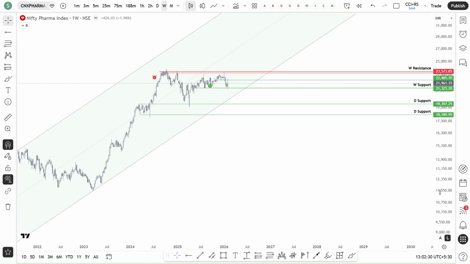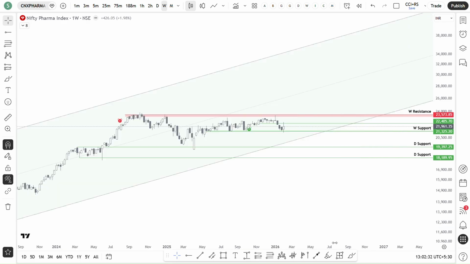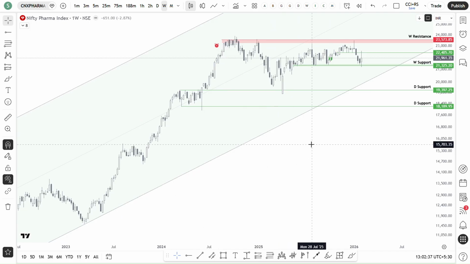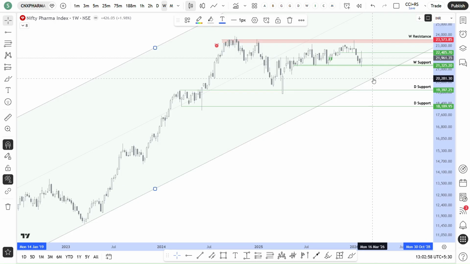And again, the pharma index, this week it has shown that it has taken support at that demand zone. Unless this demand zone is broken down, till then we can consider this as having a positive bias. But the ideal location to accumulate the pharma index is near this historically tested channel support. That is the best place to accumulate anyway.